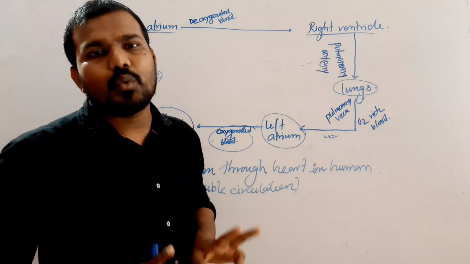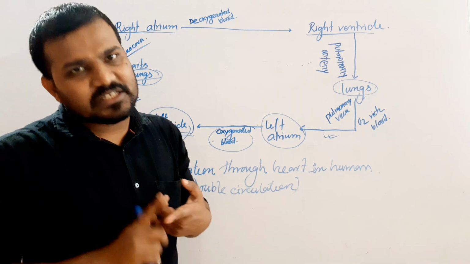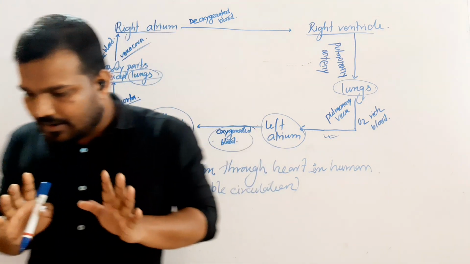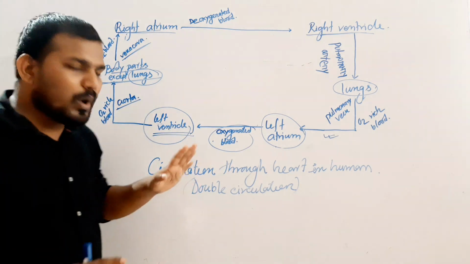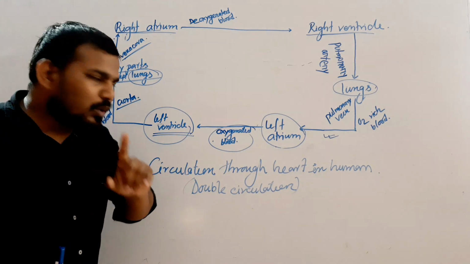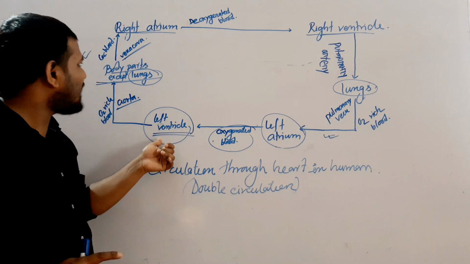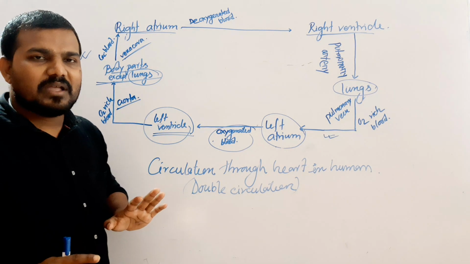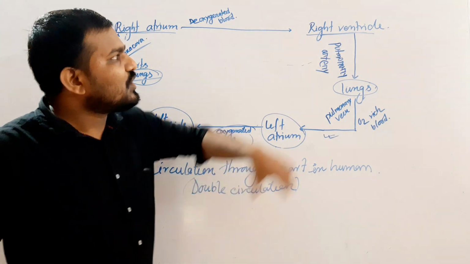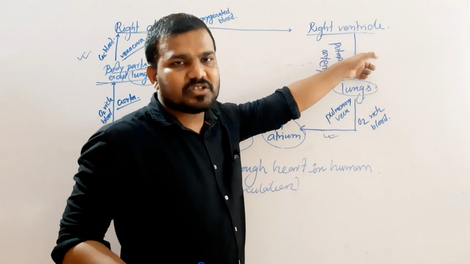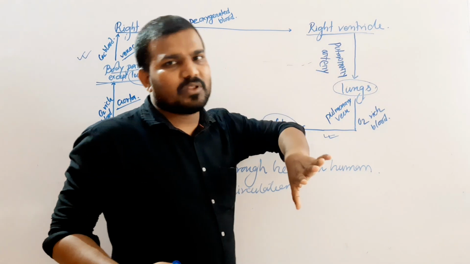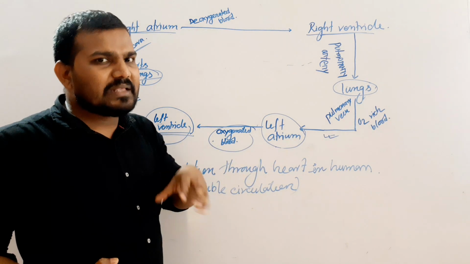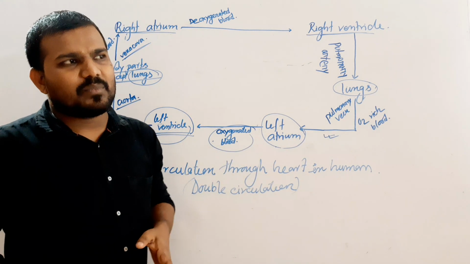Generally, we have two types of circulation. One is the systemic circulation, another one is the pulmonary circulation. Systemic circulation means when the oxygenated blood is circulated from the left ventricle to the body parts. And pulmonary circulation means from the right ventricle to the lungs, deoxygenated blood. Clear? In this way, the circulation takes place in human beings, and you will get some questions relating to the circulation.